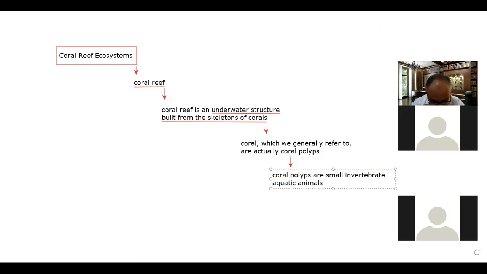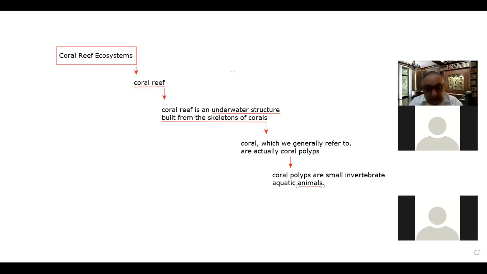Please bear this in mind that this question can be asked to you: what are corals? So corals are animals. Please bear this in mind. These are neither plants nor other type of organisms. These are categorized as animals.